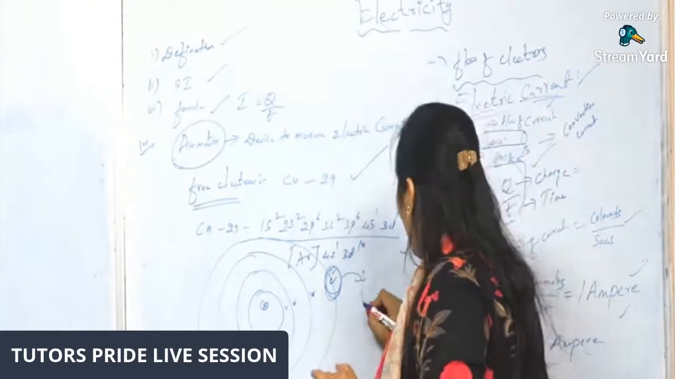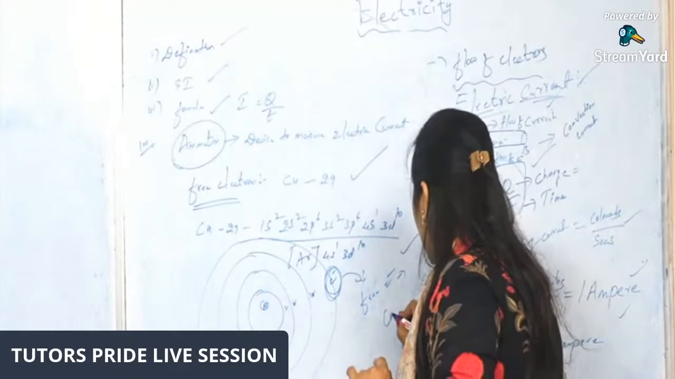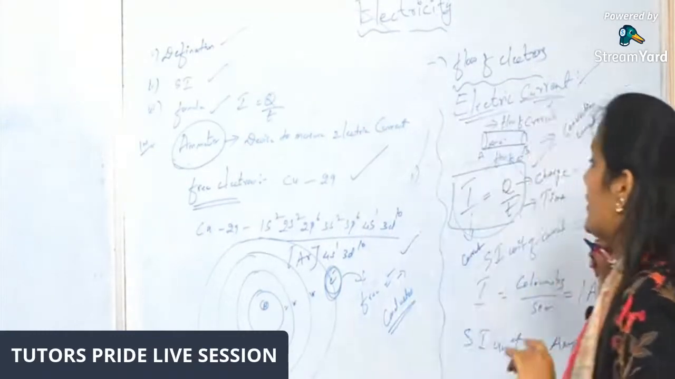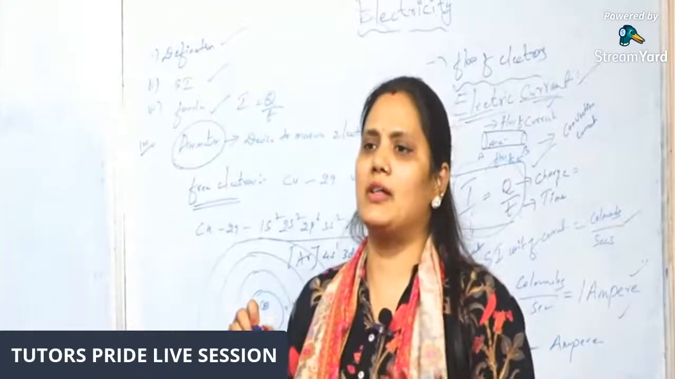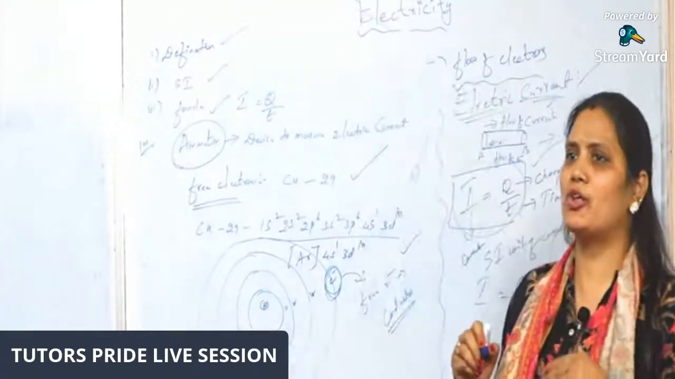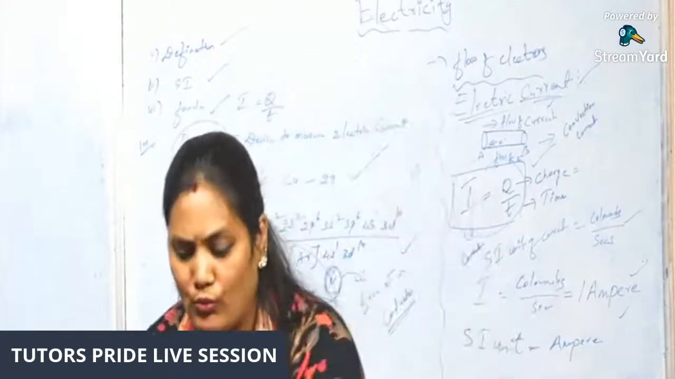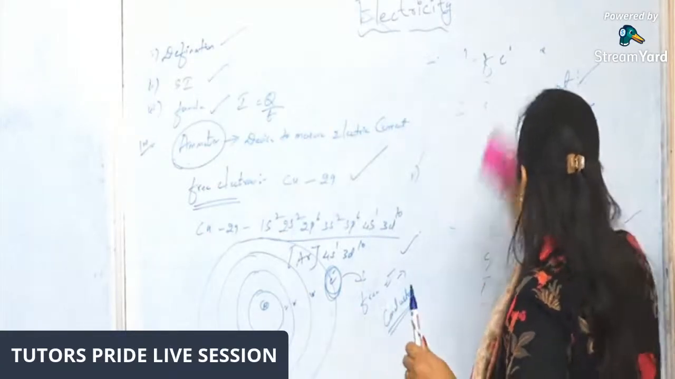And these free electrons are mostly present in conductors. That is the reason most electrical wires are made of metals. Why? Because metals are good conductors of electricity. Now you may have a doubt: what are these conductors? I'll tell you what these conductors are.